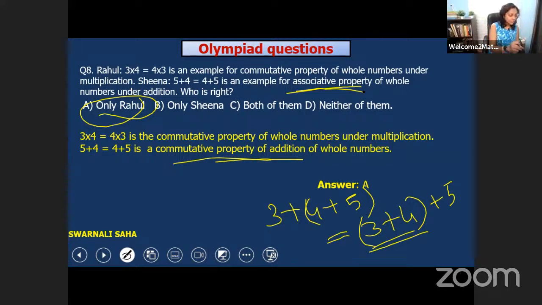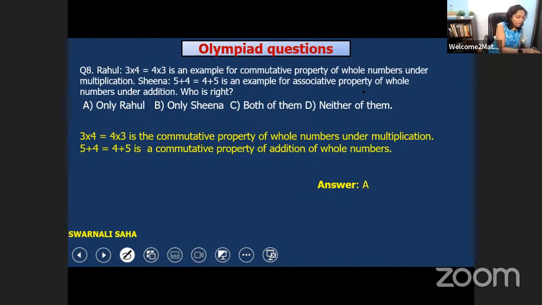You see here, Rahul is saying 3 into 4 is equal to 4 into 3 is an example of the commutative property, and that is true. I already showed you that 3 into 4 is equal to 4 into 3 is the commutative property. And Sheena is saying that 5 plus 4 is equal to 4 plus 5. It's the same thing, only the order changes.